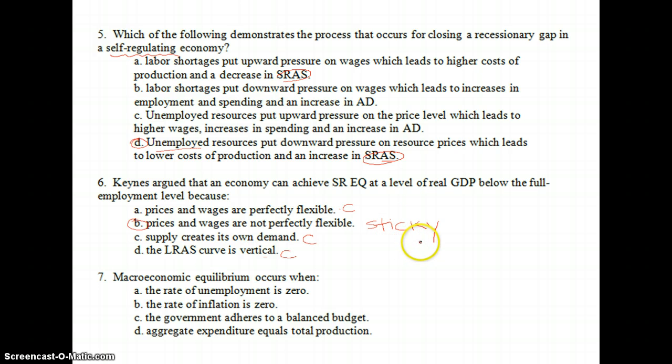Number seven, macroeconomic equilibrium occurs when? Remember, A, unemployment is never zero. Inflation likely also never zero. And then government adheres to a balanced budget sometimes, but our answer here is D, when everything is in equilibrium, aggregate expenditures equals aggregate or total production. So all of our spending equals all of our output.